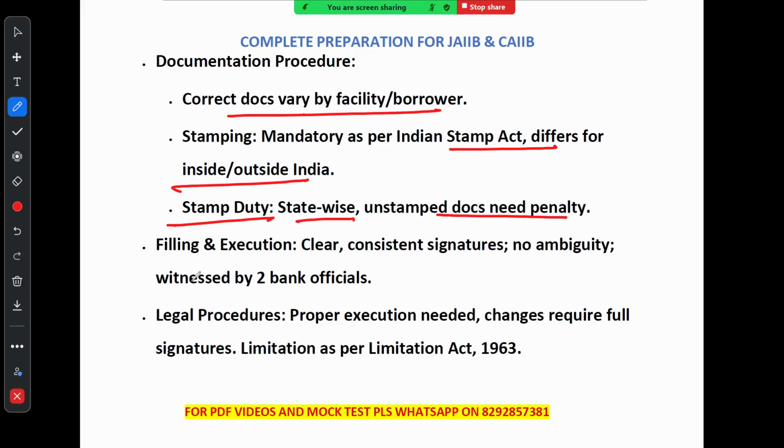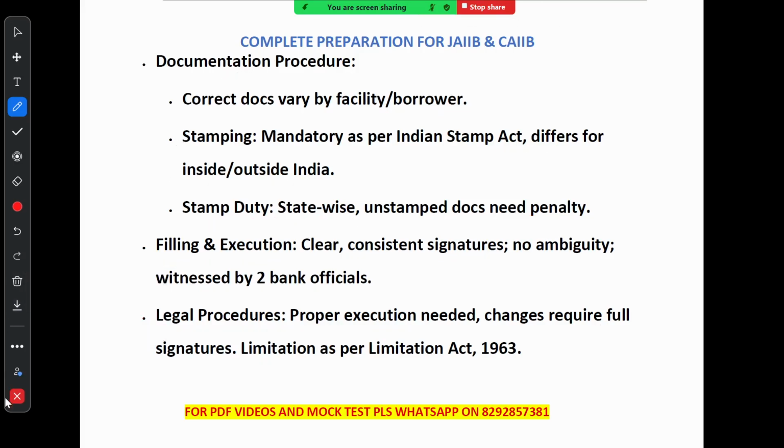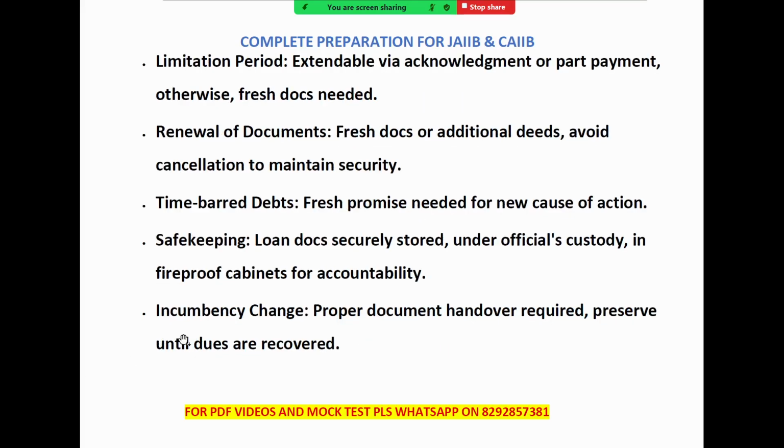When it comes to filling and execution, filling and signing, everything should be clear. The signature should be consistent with no confusion, and two bank officials need to witness the signing. And if there are any changes later, make sure to follow legal procedure. All changes need full signature, and remember there is a time limit for legal action under the Limitation Act of 1963. So please go through this time limit, very important from the examination point of view.